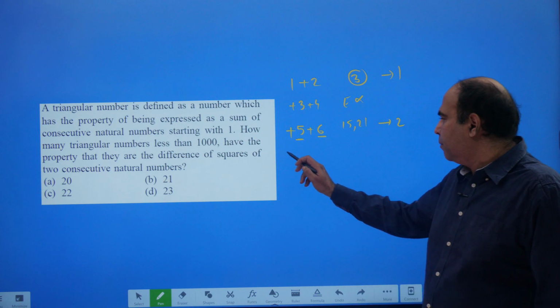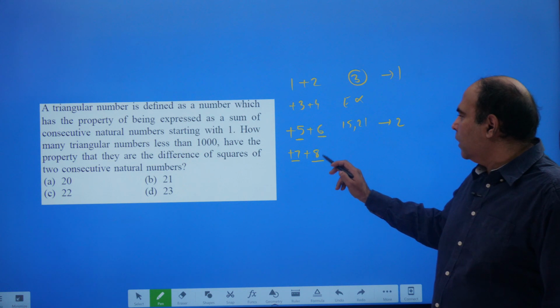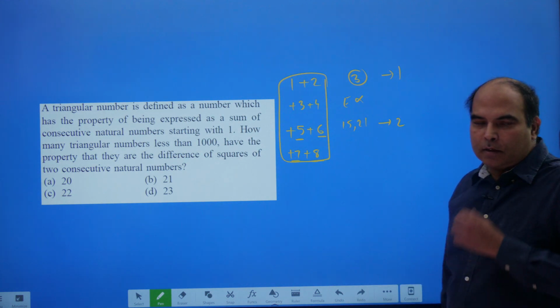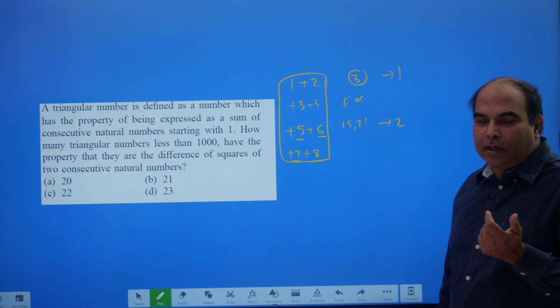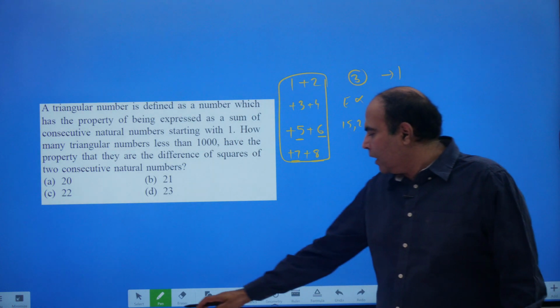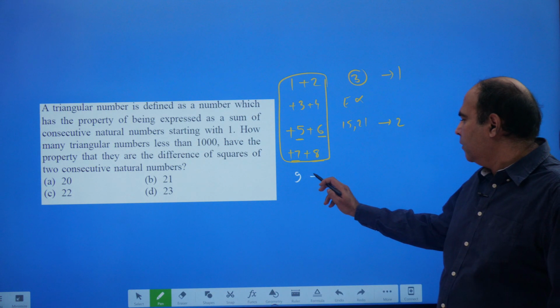अब क्या होगा? Plus 7 plus 8 पे 28 और 36 हो जाएगा इसका sum. The sum will be 28 and 36, which are even numbers, and they cannot be represented as difference of squares of two consecutive numbers. So plus 7 plus 8 will get removed, and plus 9 plus 10 will be taken.